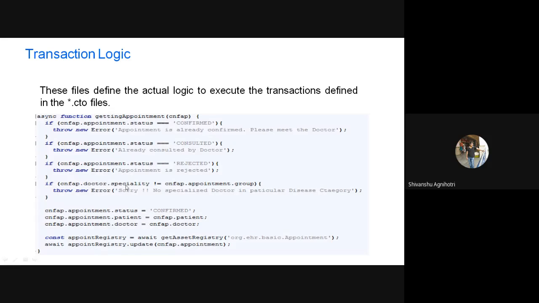Again, as we can see here, if the doctor's specialty is not equal to the appointment group, suppose a patient is coming for an appointment for an eye-related disease, and the doctor's specialty is heart, meaning he is specialized in heart disease. In that case there should be an error, like this appointment cannot be fixed because the doctor is not available. This is the rule for your organization. In this way you can write your smart contract, execute it, and get a response.